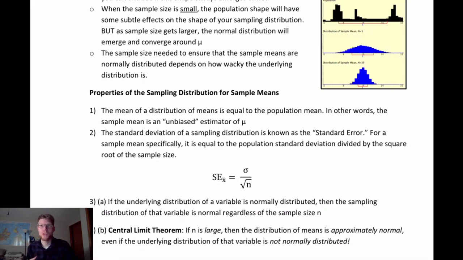Secondly, which we're going to talk about more in the next section, the standard deviation of a sampling distribution, which we often call the standard error, is going to be equal to the population standard deviation divided by the square root of the sample size. This might seem a little bit odd and a little out of place compared to where we are so far in our development of this. But we're going to talk about it again in the next section: we can quantify how wide and how variable a distribution of possible sample means is. We could do it for any sample statistic, but we're going to focus on how much variability we see in sample means.